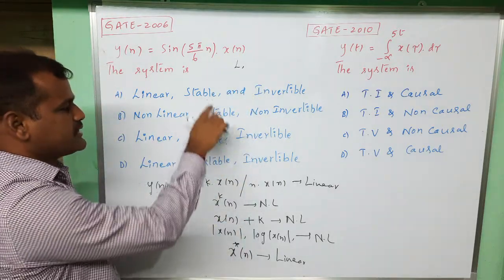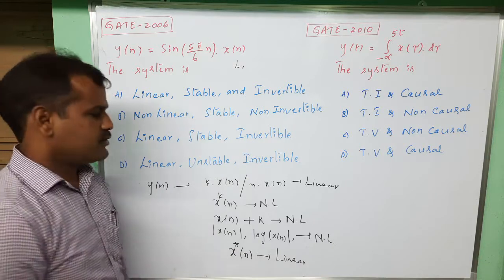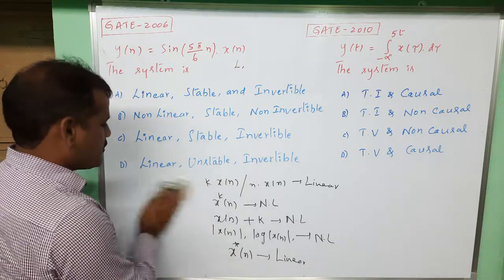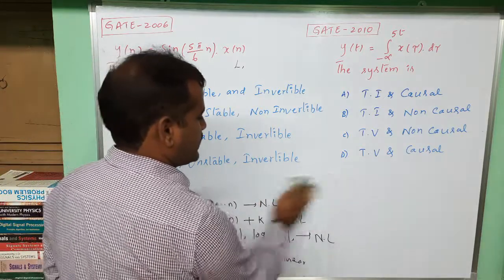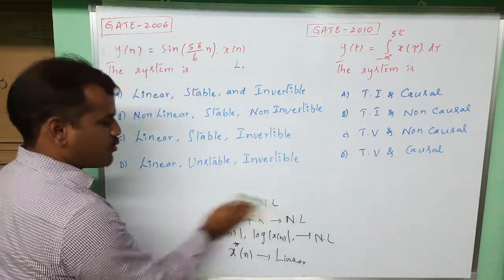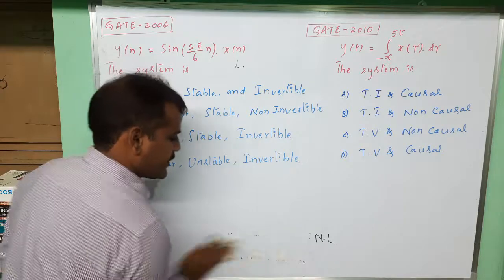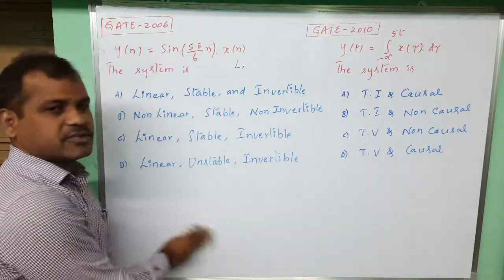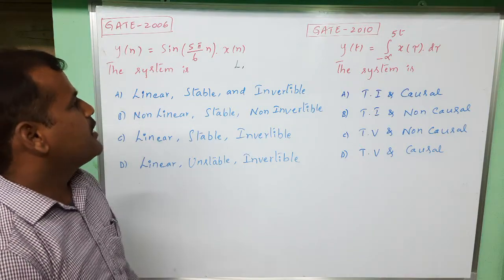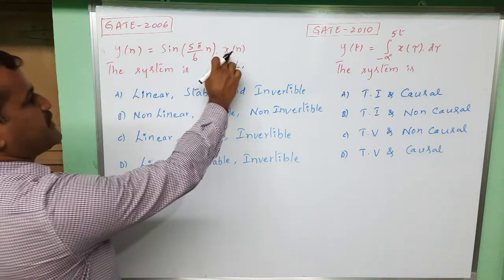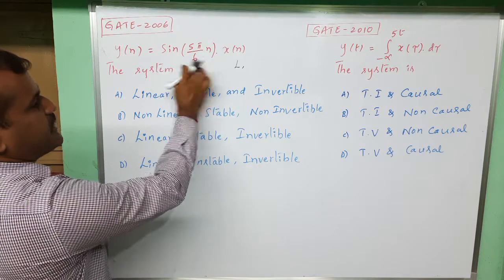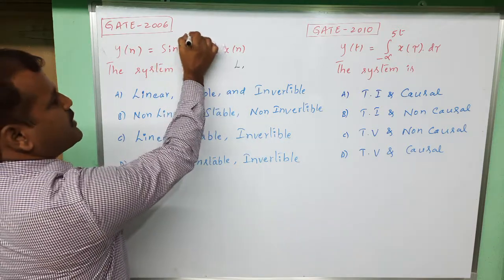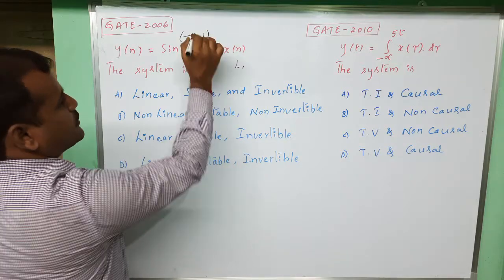Next, the stability classification. The point to verify is that a bounded input should produce a bounded output for all cases of bounded inputs. If even one bounded input produces an unbounded output, then the system will be unstable. Here x of n is multiplied with this expression. What about this expression? A sine function. A sine function is always bounded between -1 and +1.